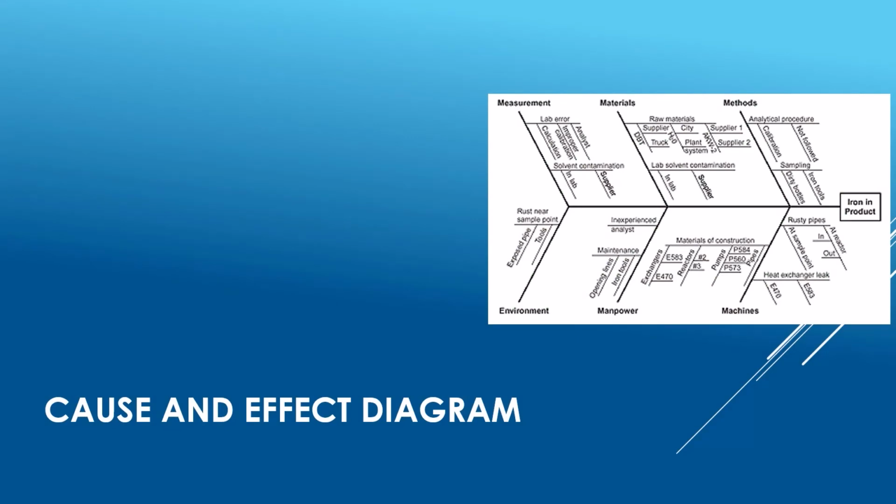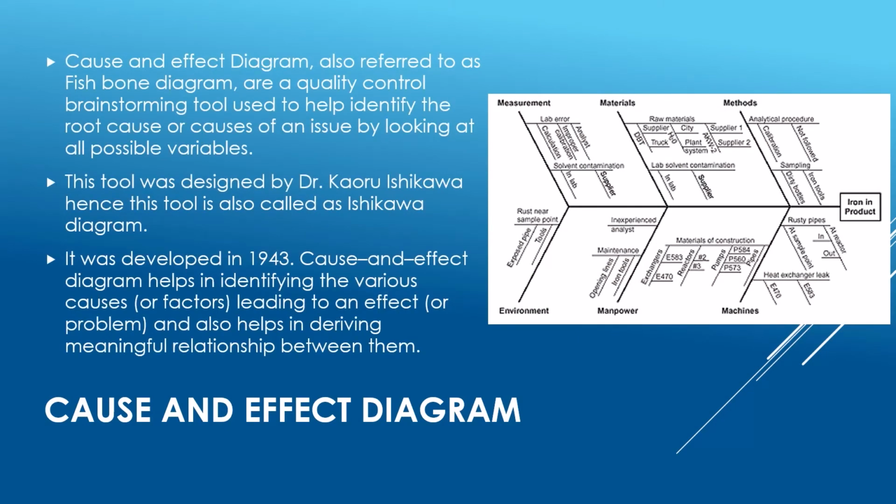Cause and effect diagram. Cause and effect diagrams, also referred to as fishbone diagrams, are a quality control brainstorming tool used to help identify the root cause or causes of an issue by looking at all possible variables. This tool was designed by Dr. Kaoru Ishikawa, hence it is also called the Ishikawa diagram. It was developed in 1943.